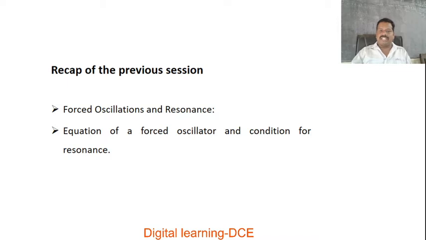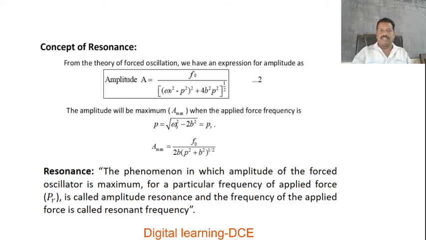In the previous discussion, we discussed what forced oscillations are, examples of forced oscillators, and the concept of resonance. We also discussed the derivation for the equation of a forced oscillator and the condition for resonance. In this discussion, we will discuss in detail the concept of resonance.